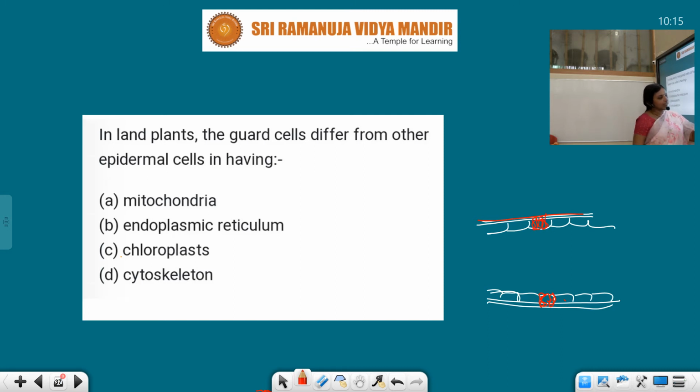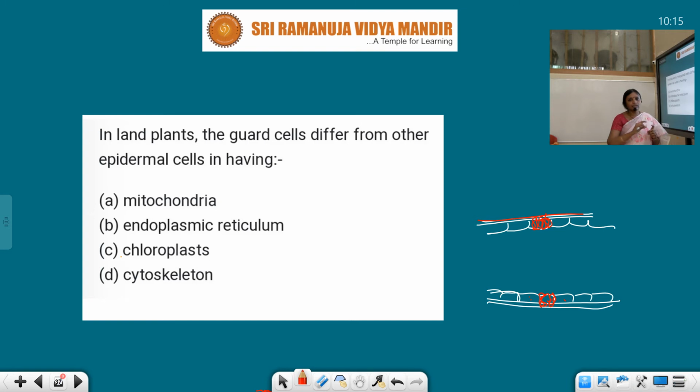So how are these guard cells different from the adjacent epidermal cells? That is the point. Epidermal cells do not have chloroplast; chlorophyll is not present, and they are not green in color. The epidermis is only meant for protection.